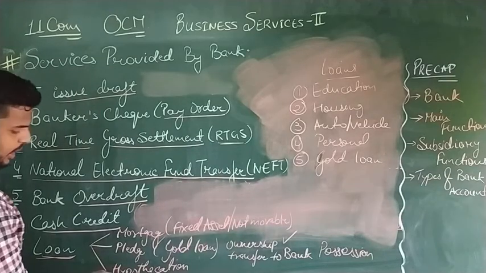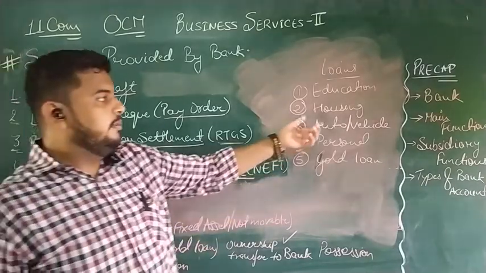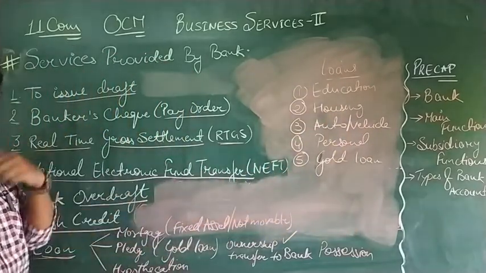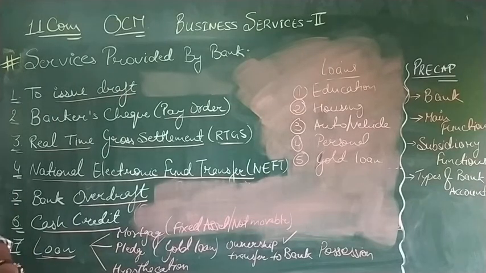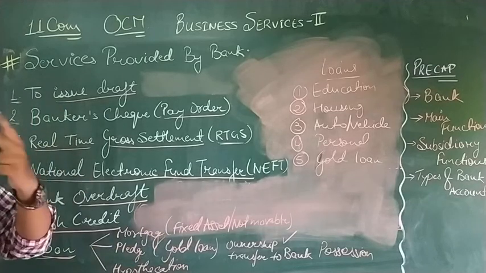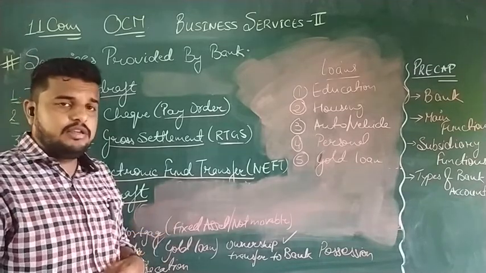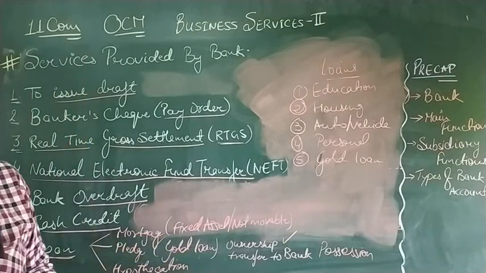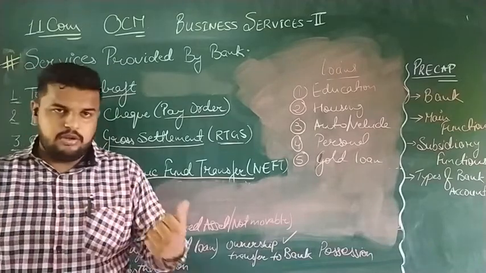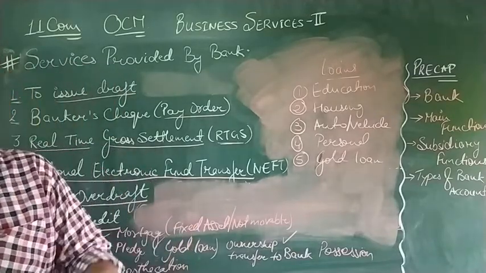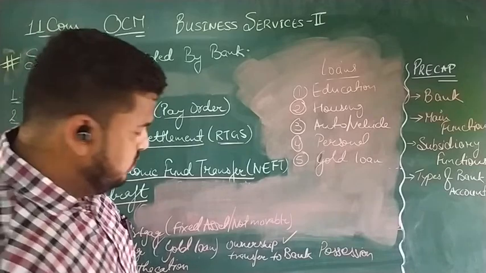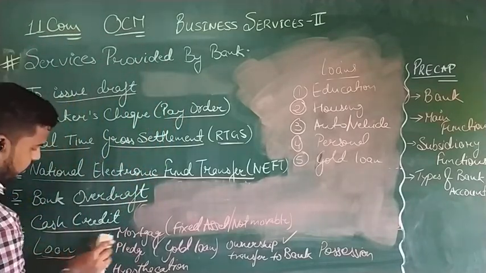And the last one is hypothecation. The best examples of hypothecation are education loan, auto loan, vehicle loan, and personal loan. In this, ownership is with us as well as possession is also with us. For this kind of loan, the rate of interest is higher. For example, in a car loan, the car is in our name, so the ownership remains with us, and we are using the car, so the possession also remains with us. So these are the types of loan schemes: mortgage, pledge and hypothecation.